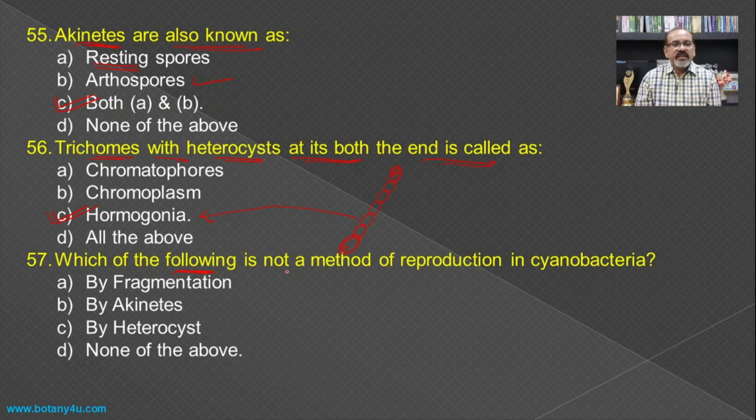Then which of the following is not a method of reproduction in the cyanobacteria? Not a method of reproduction. Cyanobacteria reproduce by means of fragmentation, they reproduce by means of akinetes, and they even reproduce with the help of heterocysts present in them. Hence all of these are used for reproduction, and none of the above becomes the answer for this question.